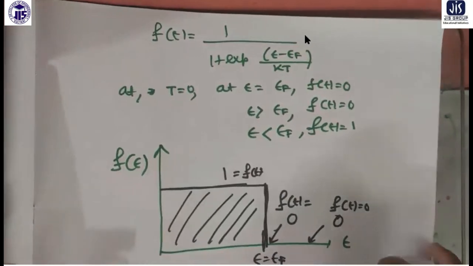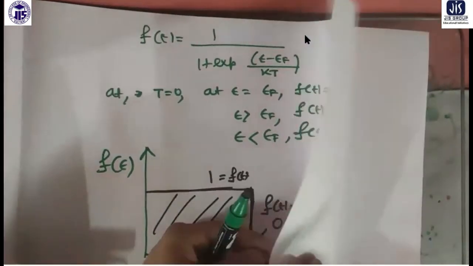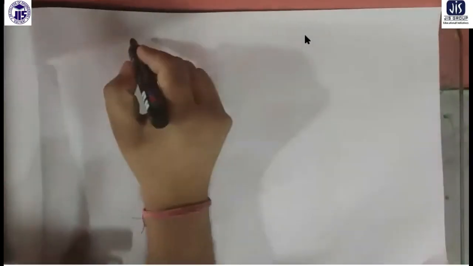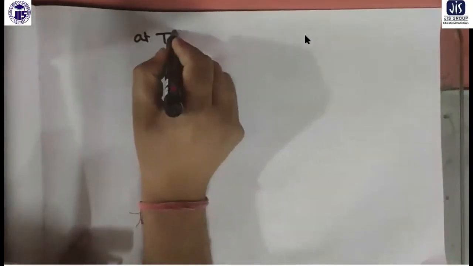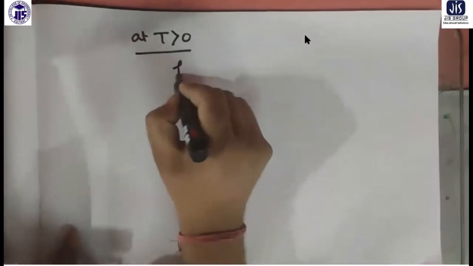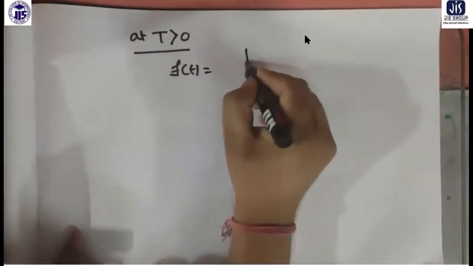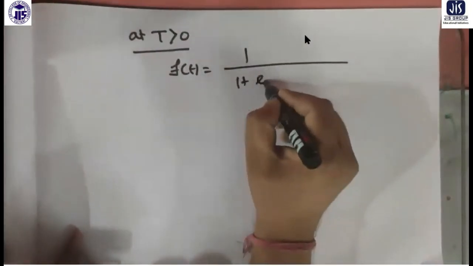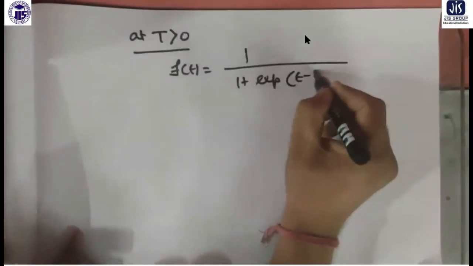Now let us see what happens at T greater than 0. This is your distribution function, 1 by 1 plus exponential E minus EF by KT.